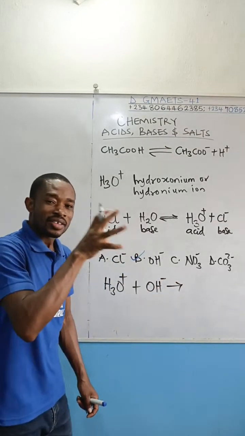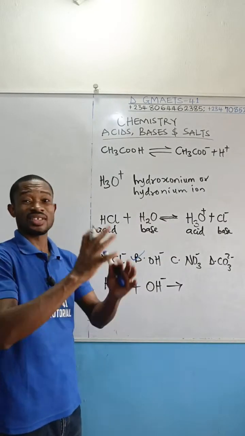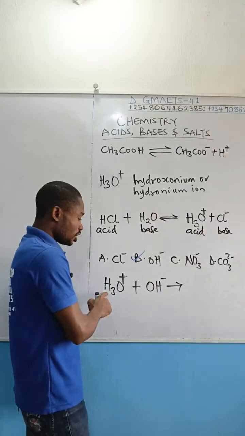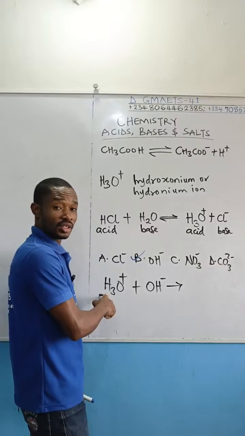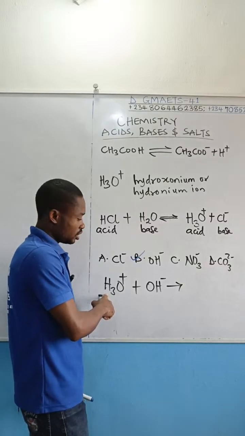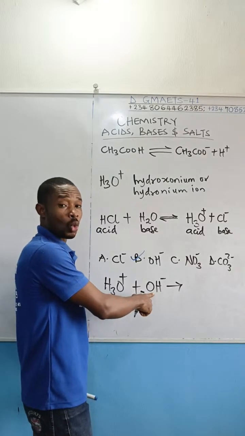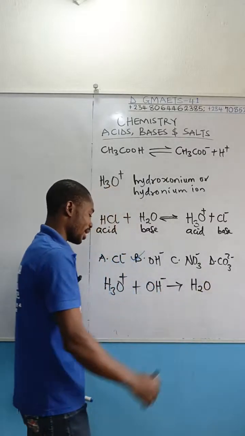Our main focus as product is formation of water, because that's what defines neutralization basically. Hydrogen will be given off from here. That's hydrogen ion. Together with this hydroxide ion, we form water. So this is what we are going to get, H2O. You now talk about balancing it.